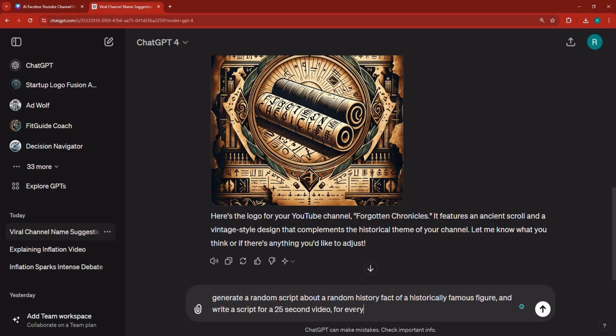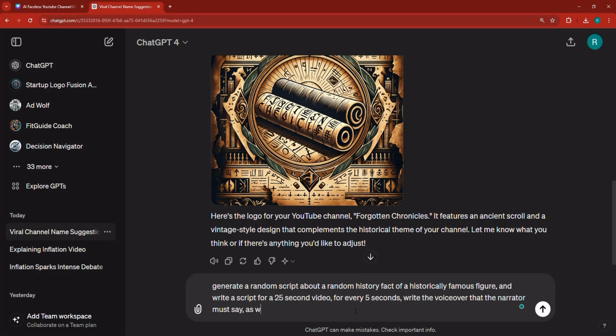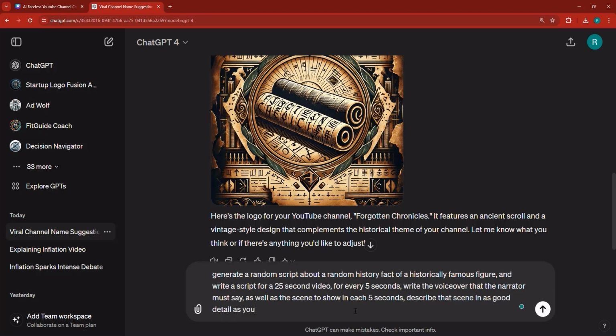For every 5 seconds, write the voiceover that the narrator must say, as well as the scene to show in each 5 seconds. Describe that scene in as good detail as you can.